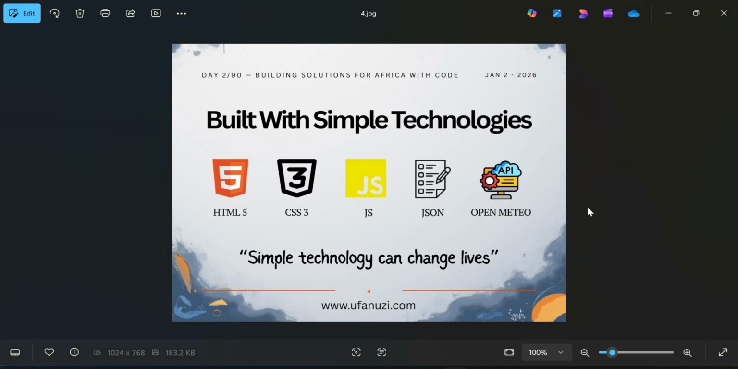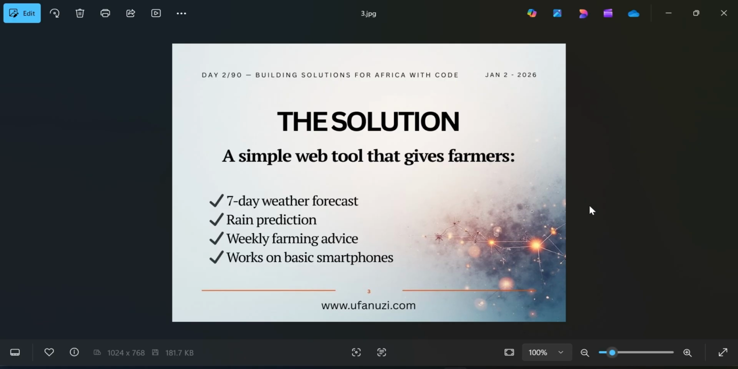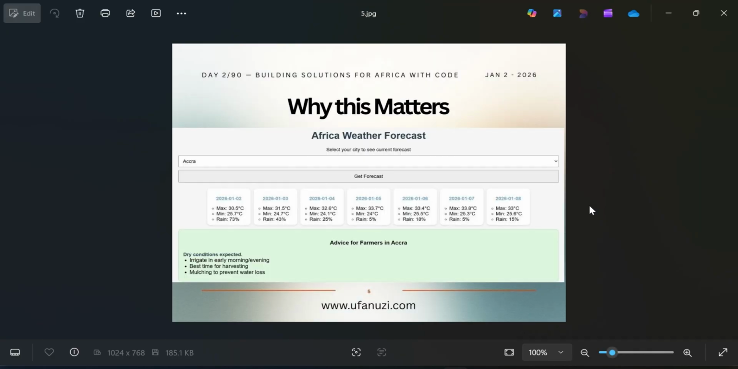So that is our code. The solution is a simple web tool that gives farmers a 7-day weather forecast, rain prediction, weekly farming advice, and works on basic phones.